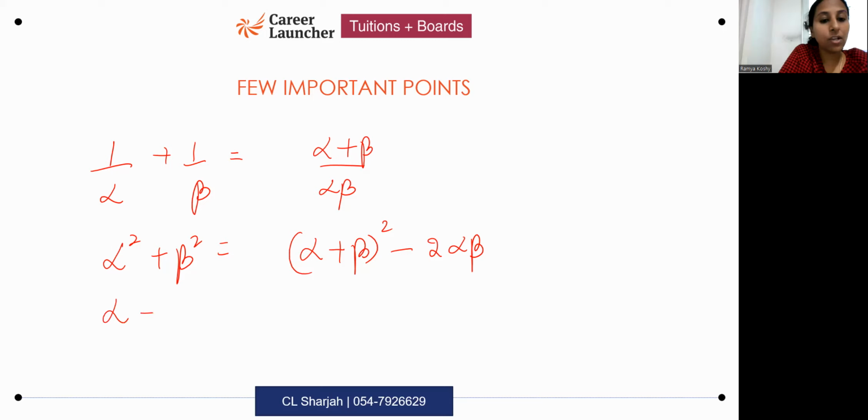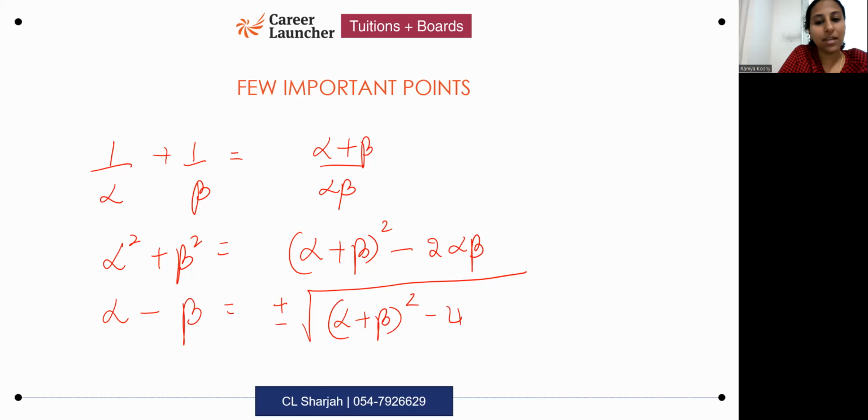If you want to find the value of alpha minus beta, how do you do that? Plus or minus square root of alpha plus beta the whole square minus 4 alpha beta.